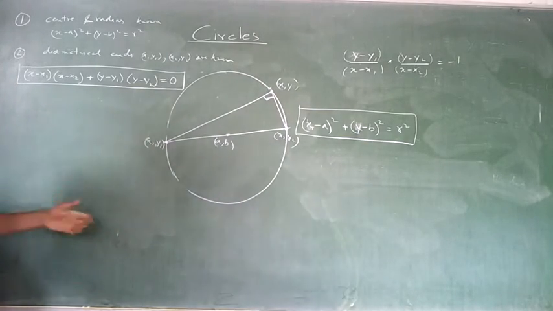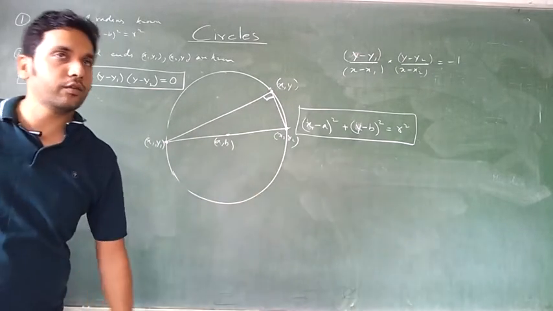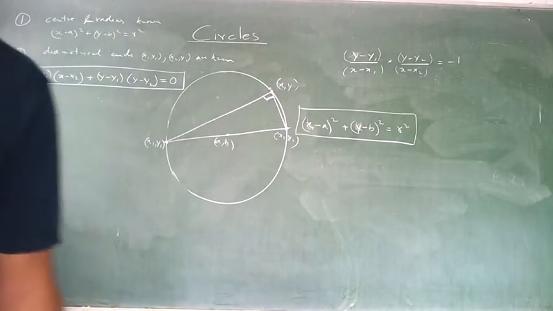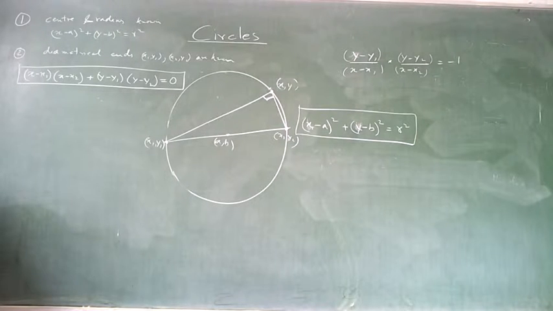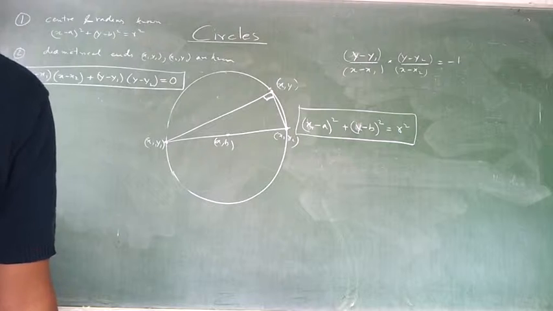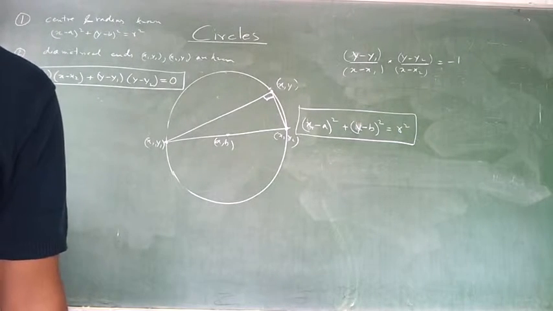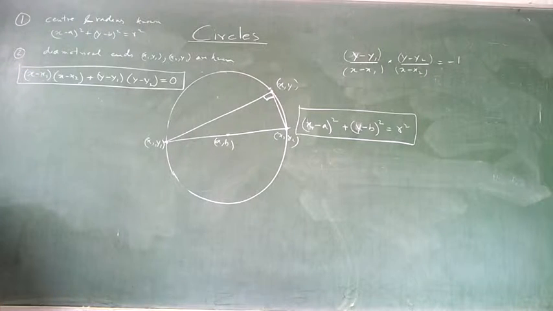Suppose I say that one point on the circle is known and the center is known. What is the equation of the circle? Can you find out? Can it be more than one circle? If one point is known and the center is known, it has to be just one circle, right? Because the center is fixed and it is crossing a point. Two circles can't cross the same point if the center is fixed, okay?